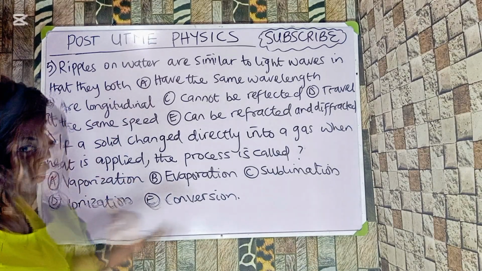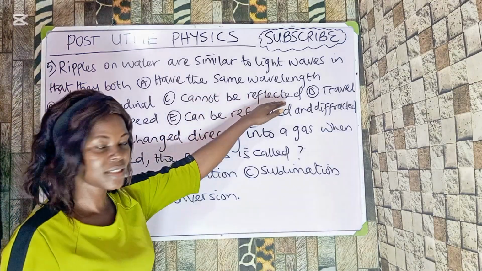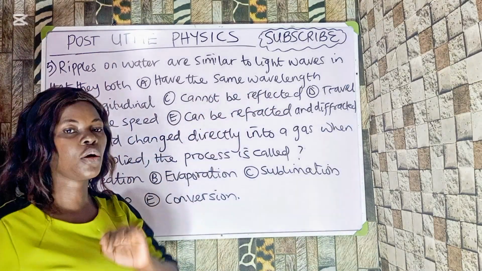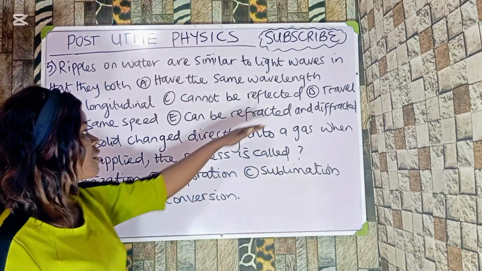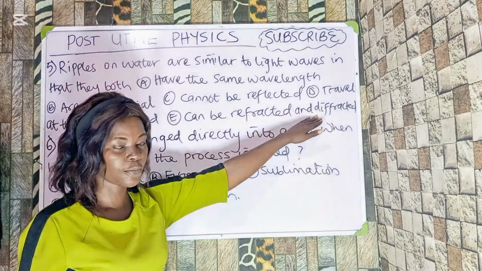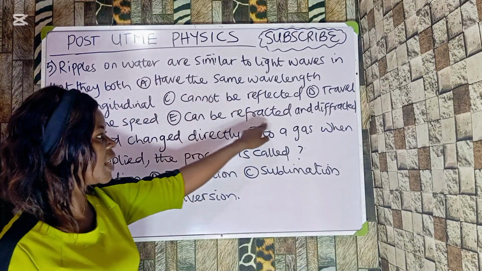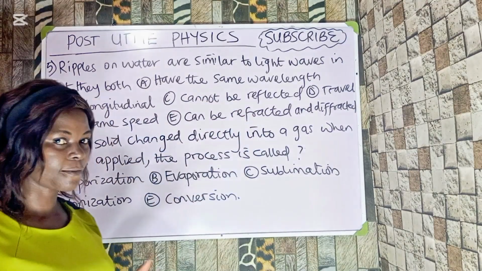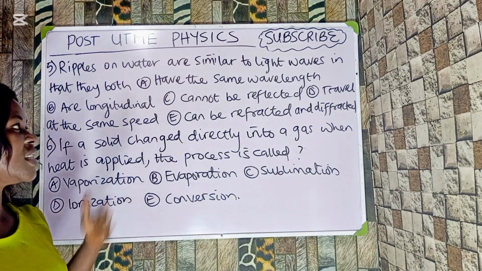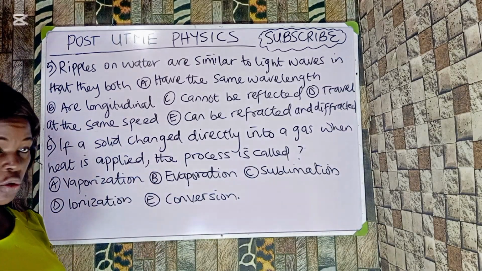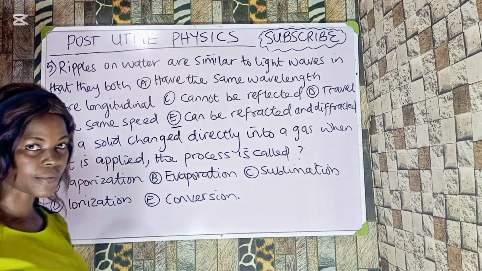Water waves are transverse waves. Likewise, light waves. Okay? Water waves can be what? Reflected. Likewise, light waves. The only properties that both of these waves have in common is what? Refracted and diffracted. So the correct option to this is what? Can be refracted and diffracted. Even though both of them can be reflected, from the options we have, they say cannot be reflected, which is wrong. So the correct option is what? E. Hope you get it now.